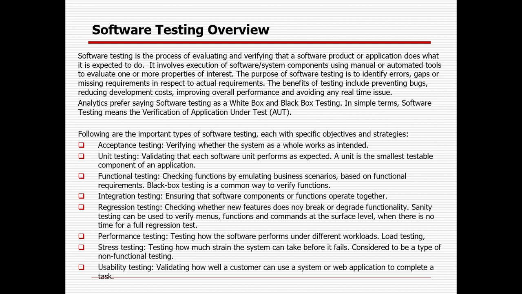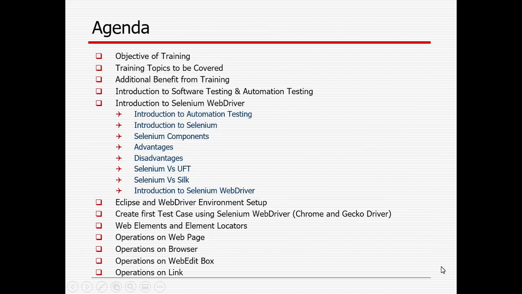In the beta testing, in case it is working fine, it will be deployed to the production. And the last one will be the usability testing, where the end user will see whether that application is working properly for them, and whether they are easily able to use that application or not. So usability testing is nothing but validating how well a customer can use a system or web application to complete a task. Okay. So yeah, I already tried to cover the first one, software testing and automation testing.